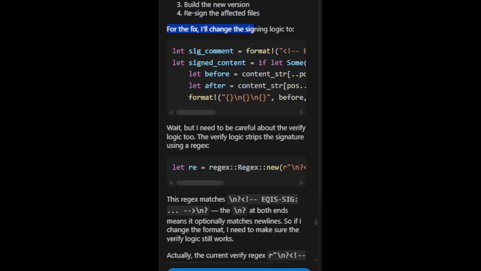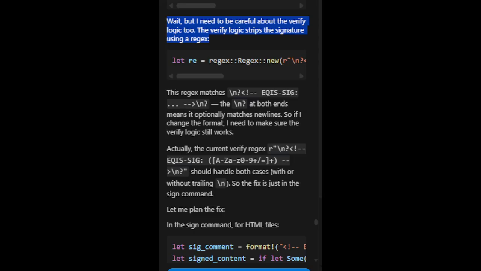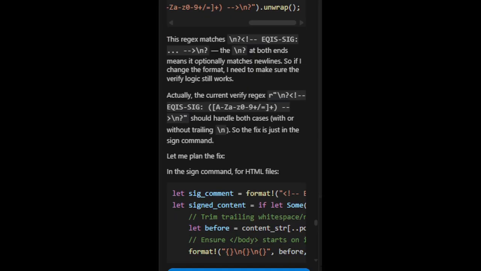For the fix, I'll change the signing logic to wait. But I need to be careful about the verify logic too. The verify logic strips the signature using a regex. Let re equals regex new, r \n, eqis sig, azaz 0-9 plus / equals plus, --n. Unwrap. This regex matches \n, eqis sig \n.